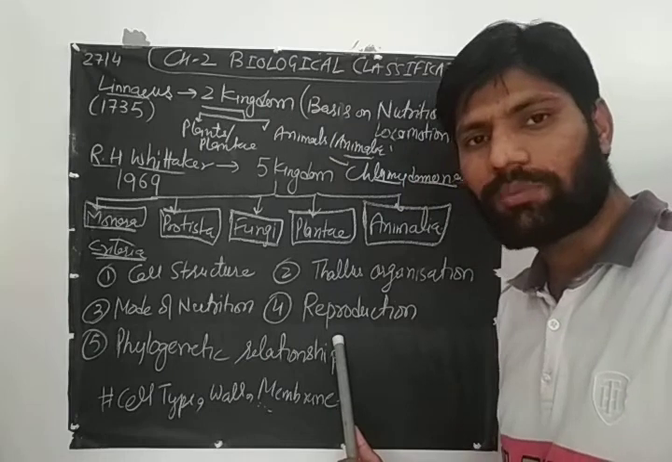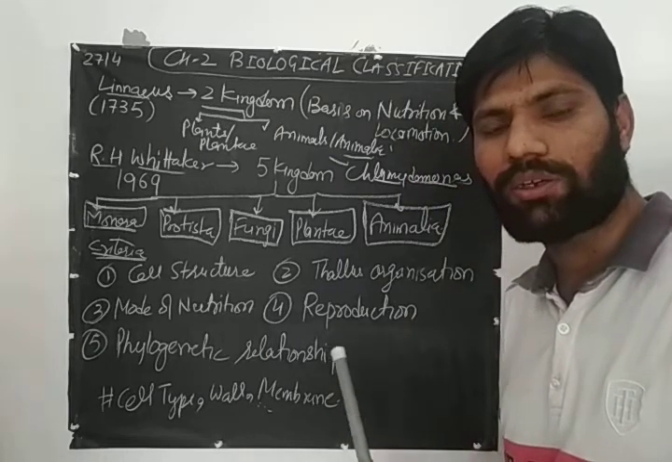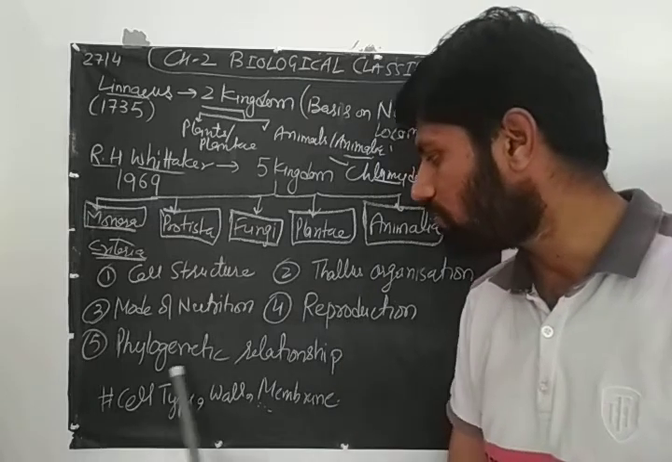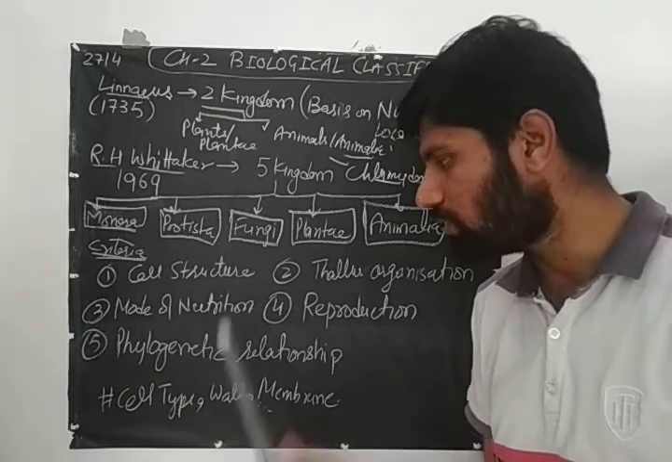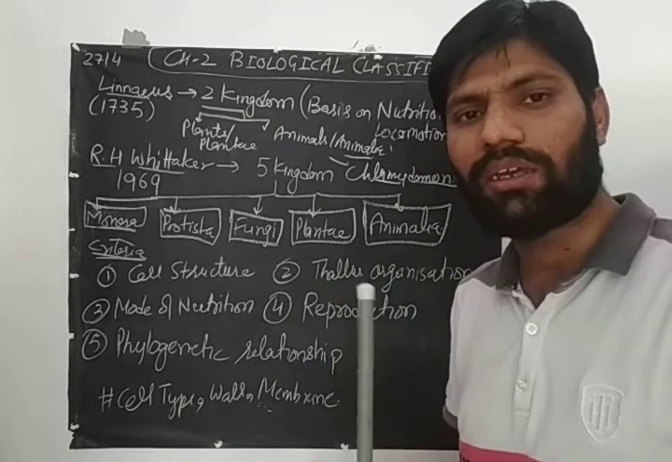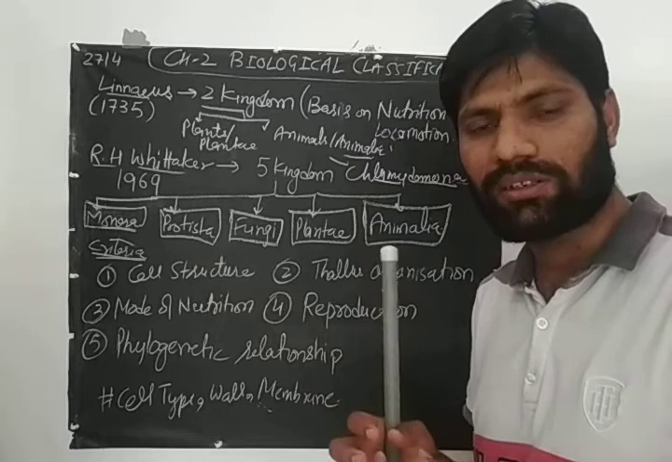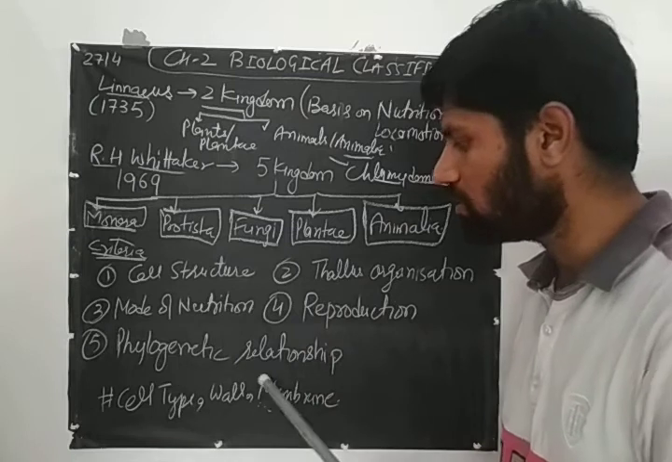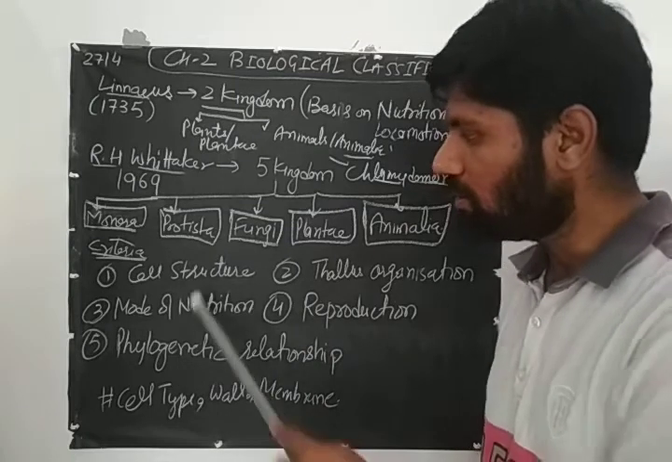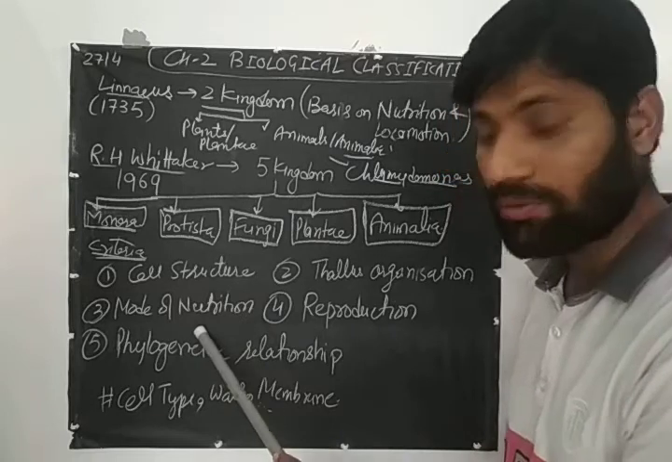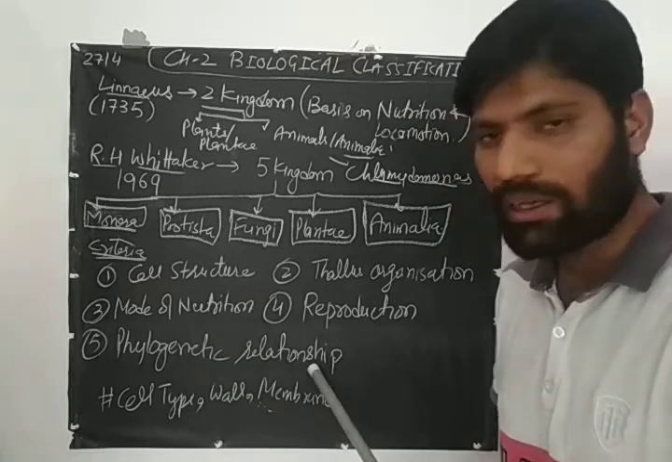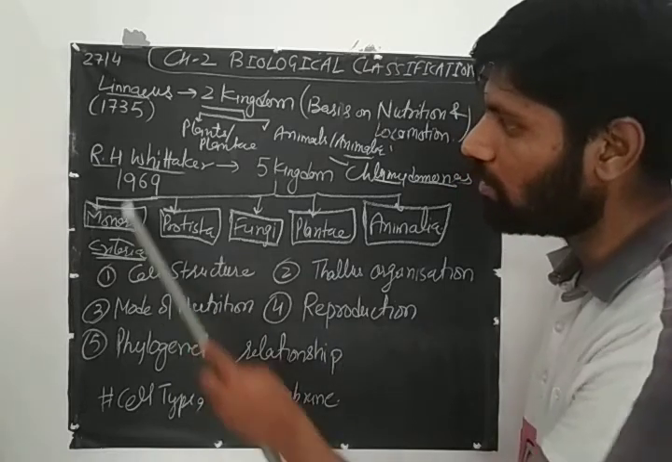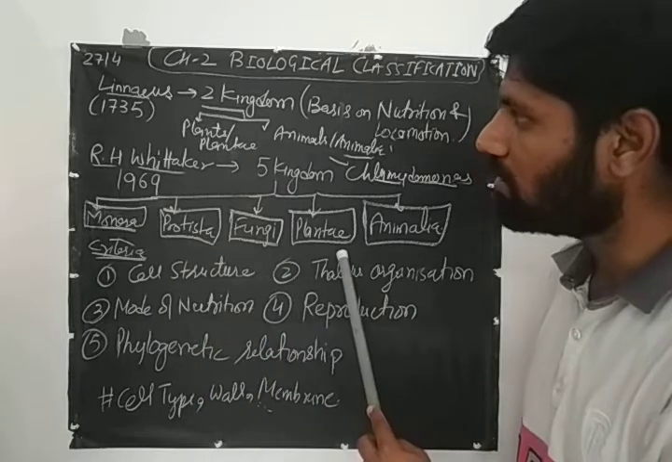Then the fourth one is reproduction. What type of reproduction is there? How do they reproduce, asexually or sexually, by gametes or by spores? And the fifth one is phylogenetic relationship. This means we have to know about their evolutionary history, how close they are with each other or how they diverge from each other. So cell structure, thallus organization, mode of nutrition, reproduction, and phylogenetic relationship, all 5 points are clearly given in NCERT. These are the criteria for R.H. Whittaker's 5 kingdom classification system.